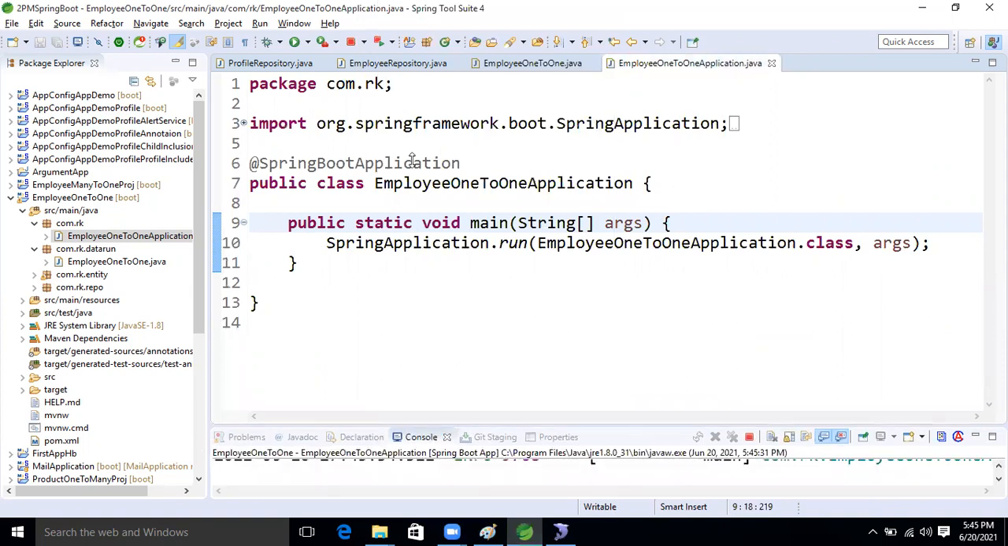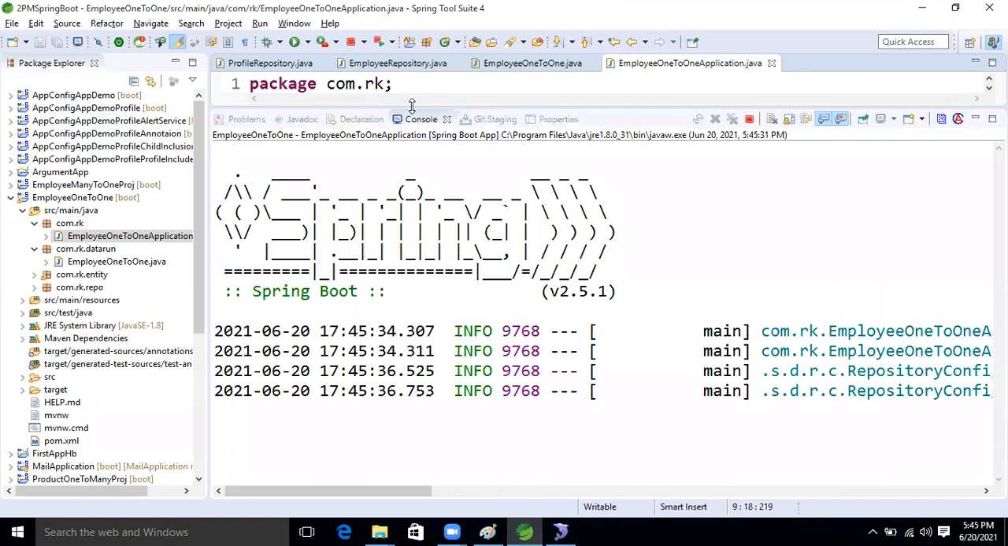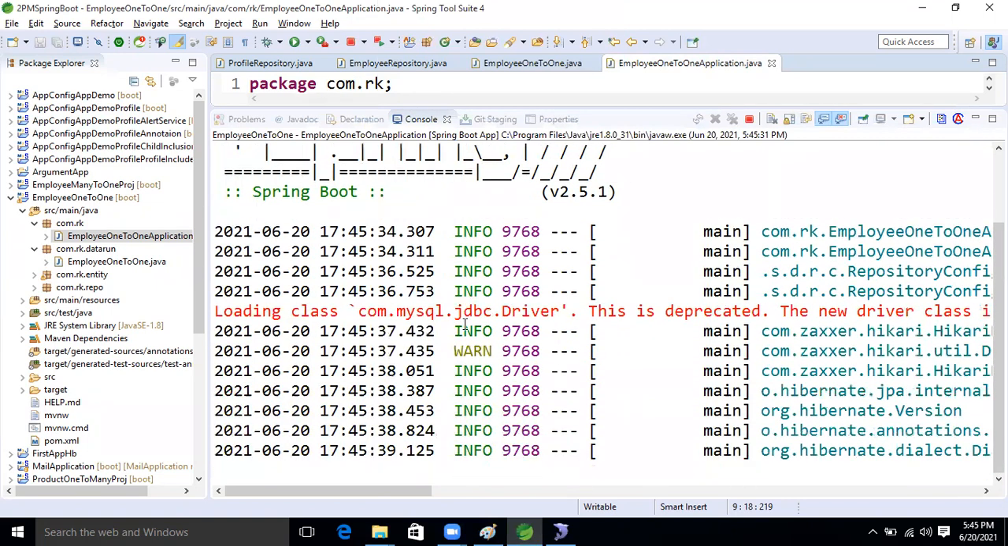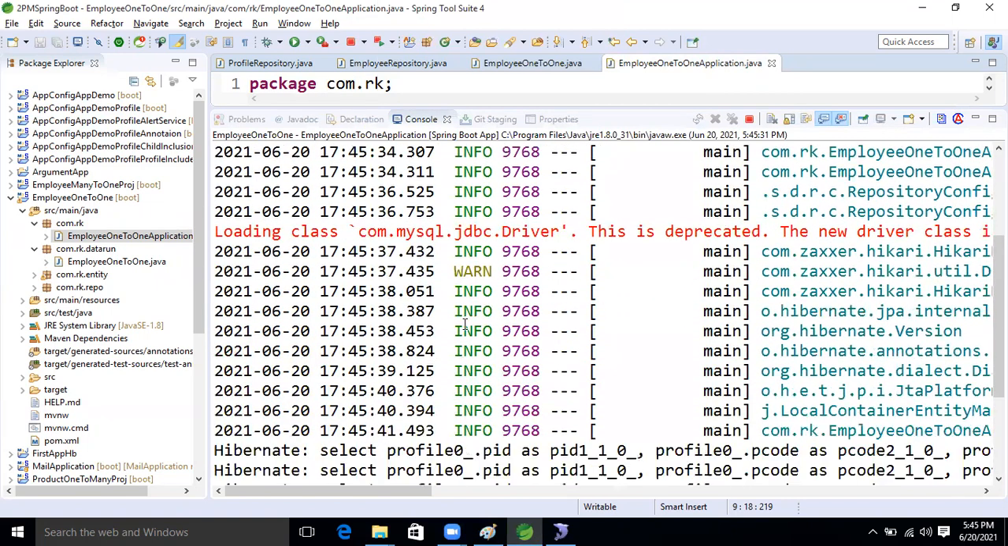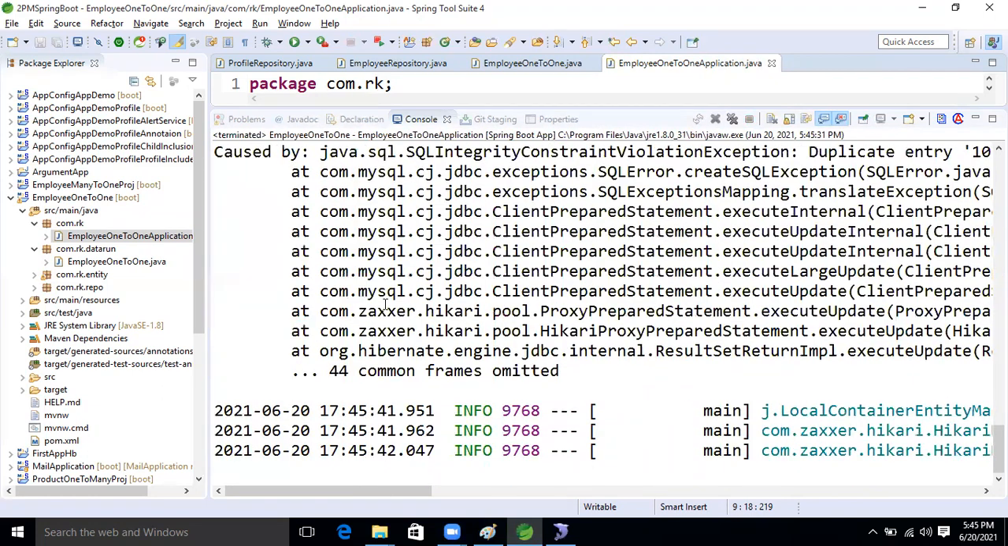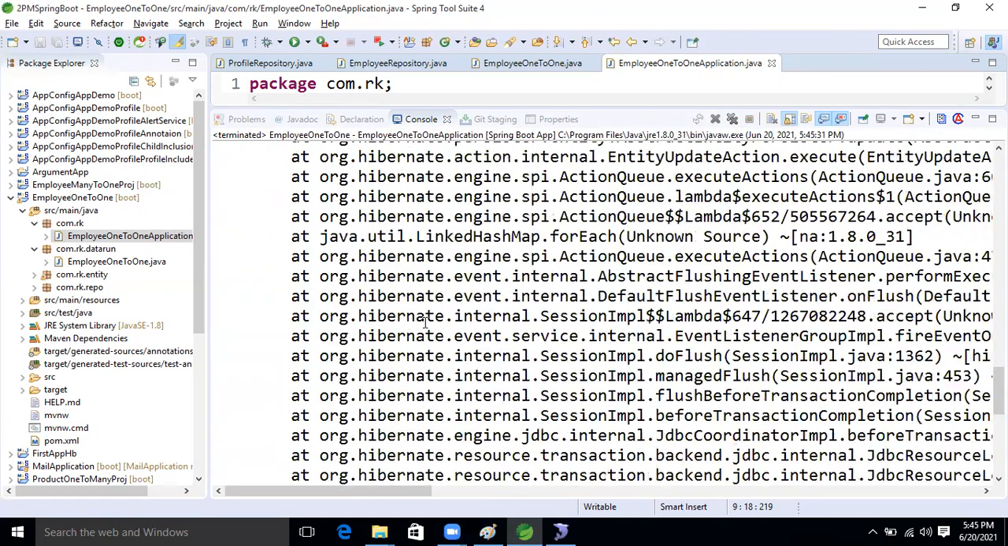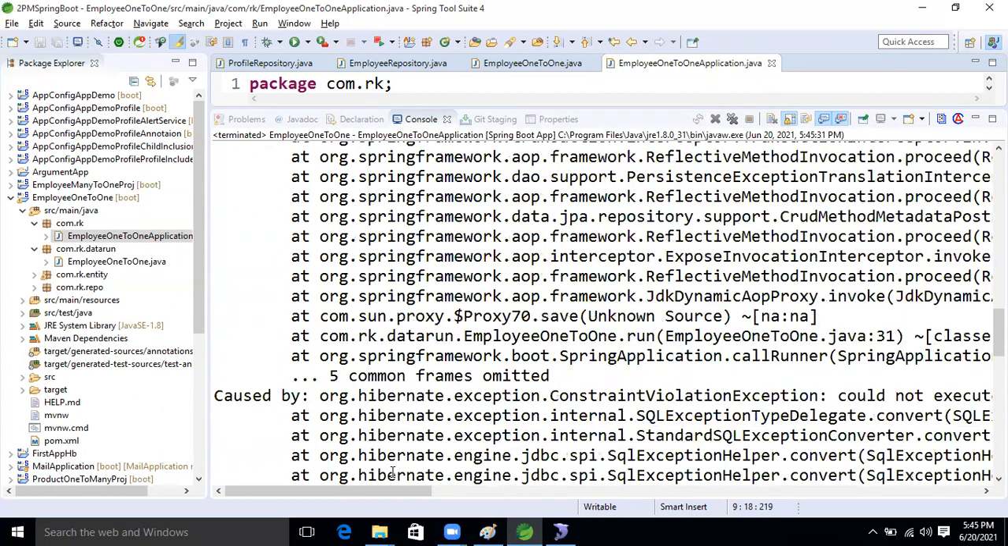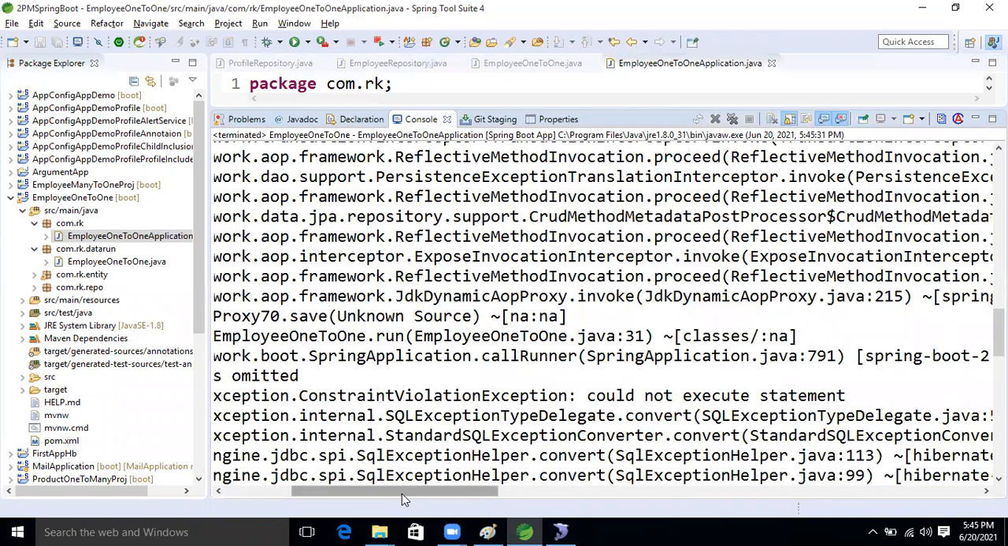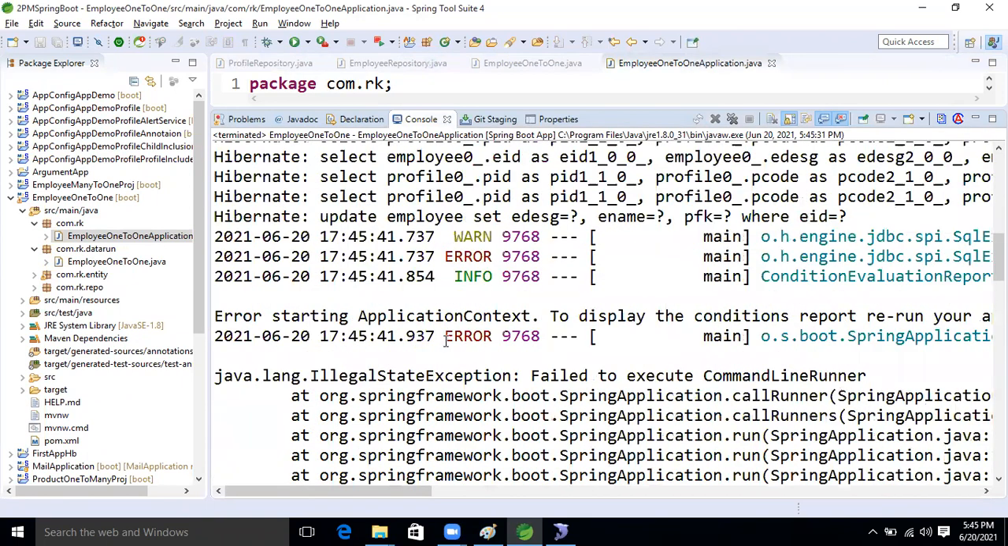Because why? Because in the 1-to-1, the foreign key is unique now, guys. Unique. We can't store duplicates. See this? What error are we getting now, guys? Yes, we are getting the error. Read the error: could not execute statement. One minute, I will show the error.